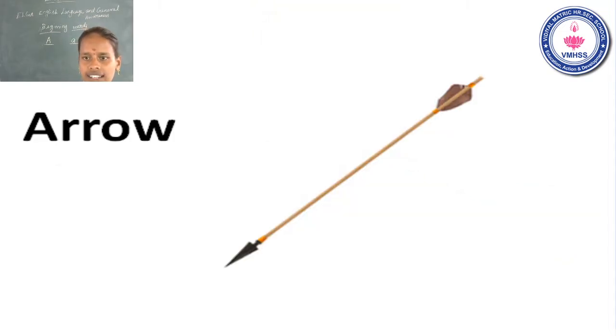Students, now move on to the next slide. What do you see in this picture? This is arrow. The name of the letter A. The sound of the letter a. A, arrow.